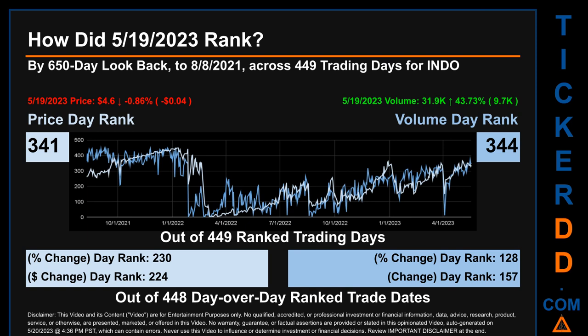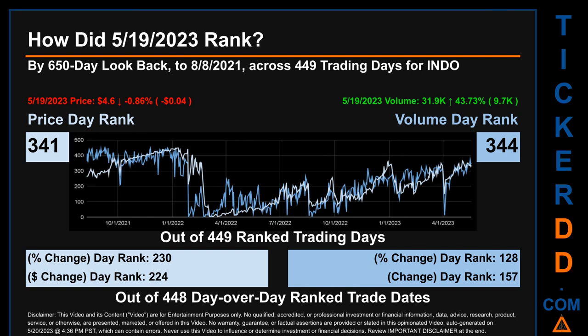How did May 19, 2023 rank for INDO? By 650 calendar day look back to the 8th of August 2021, across 449 trading days, of which May 19, 2023 price ranked 341 while its volume ranked 344. Each of the 449 trading days were ranked amongst themselves by highest end-of-day price and volume, with a rank of 1 being the highest and 449 being the lowest ranked day.